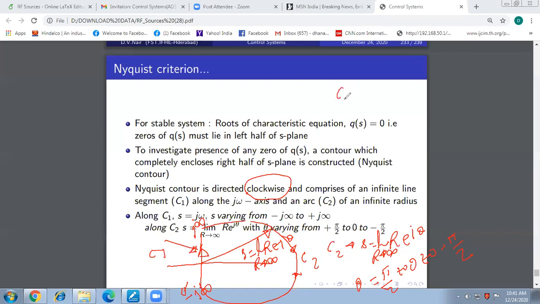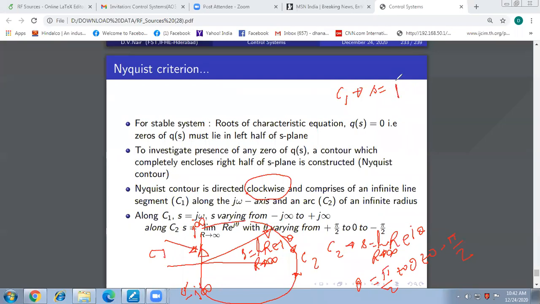And what is segment C1? How will you map segment C1? Here for segment C2, S was complex, having magnitude and phase angle, whereas on the imaginary axis, S is always imaginary.